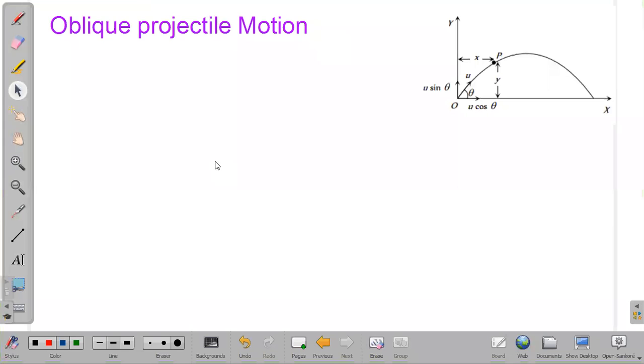In this, if an object is in projectile motion, that object can be considered a projectile. The object is moving in this particular direction with initial velocity u, and this is the path followed by the projectile.